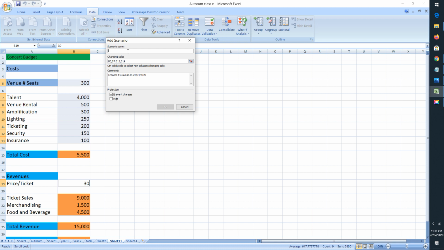Again I will give a scenario name here. Let us say now I'll give medium venue. So medium venue, changing cells will be same because I would like to change the values in same cells, and